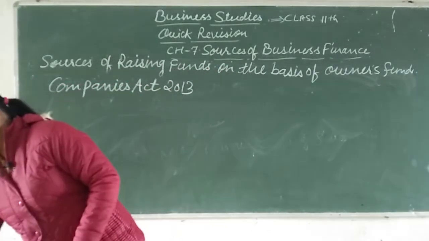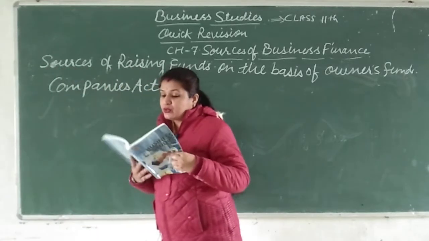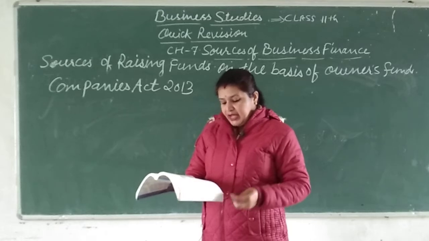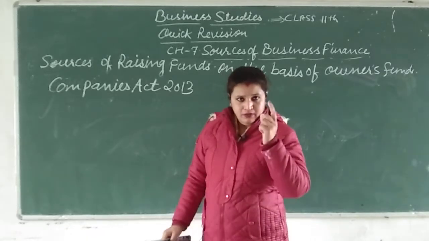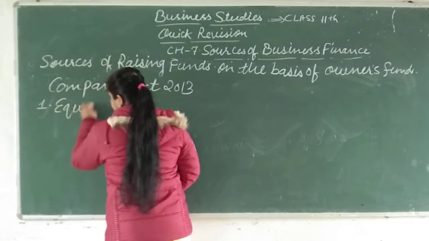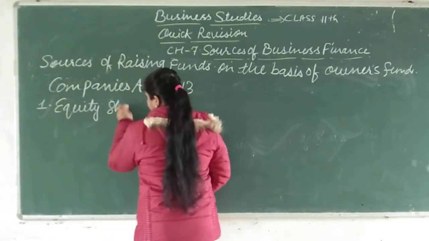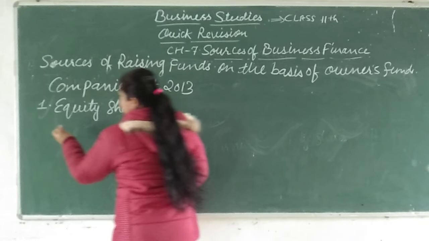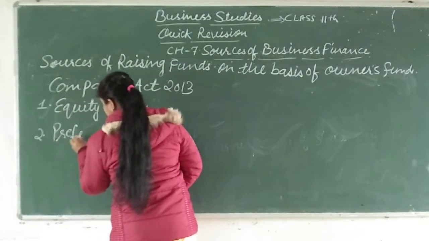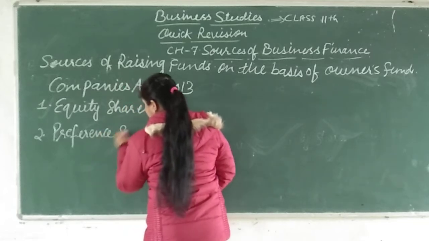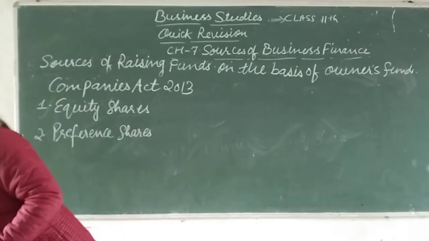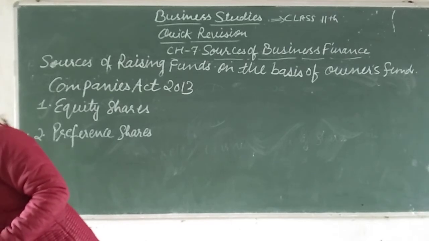According to the Companies Act we are studying here, a public company can issue two types of shares. Number one is equity shares, and the other is preference shares.